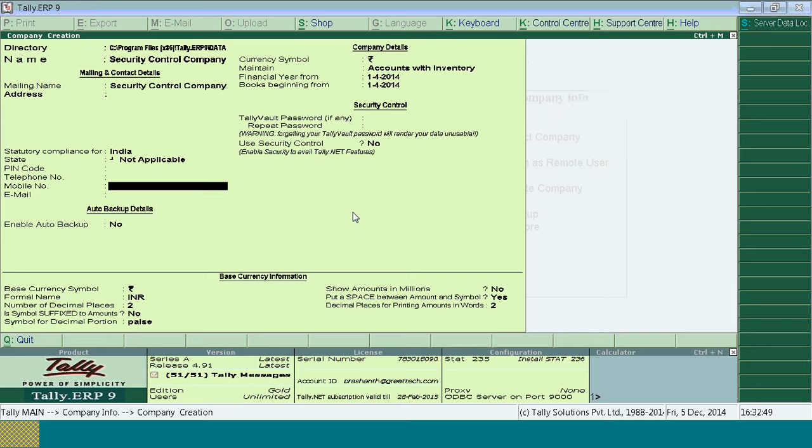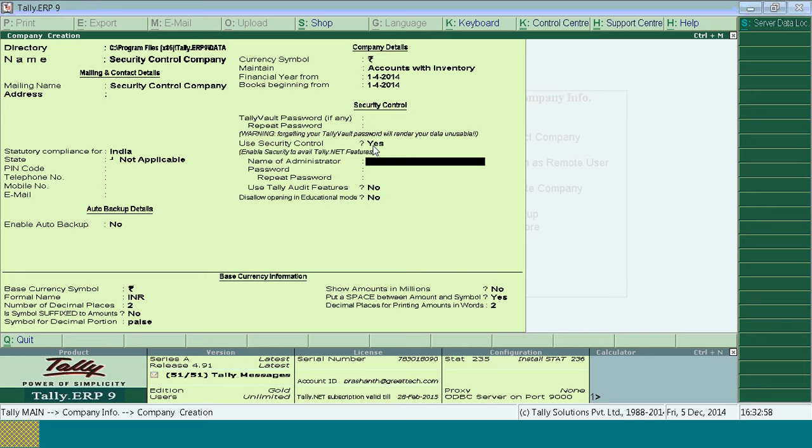Security control company. So in enabling security control, make sure in the company creation or alteration screen, use security control should be set to yes. Name of the administrator. So whatever password you will give here, this is the administrator who can define the user, who can give rights to the user whether to pass the transaction, delete the transaction or alter the transaction.